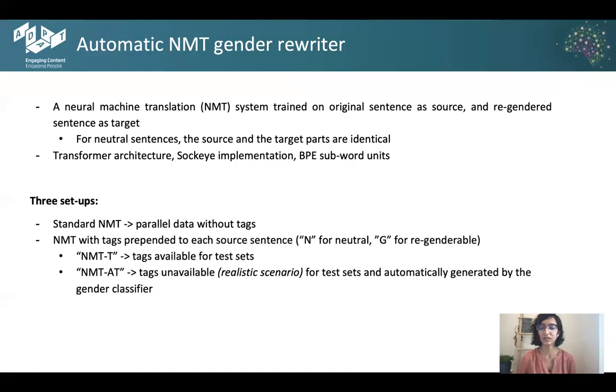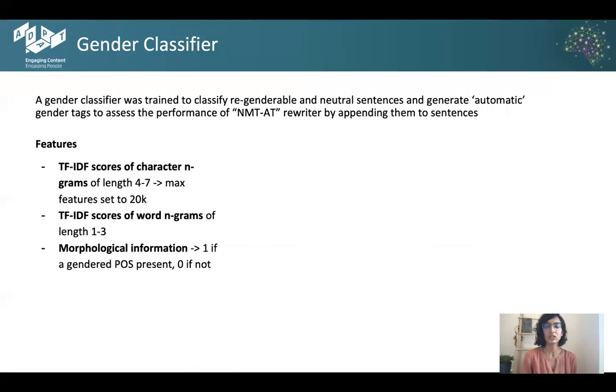And NMT80, where the tags were unavailable, which is a more realistic scenario. Hence, these tags were automatically generated using a gender classifier, which I'll talk about in the next slide. The gender classifier was a system that was given a sentence and supposed to classify it as N or G, which is neutral or regenderable. In turn, it helped us in creating some automatic tags to test the NMT80 rewriter.